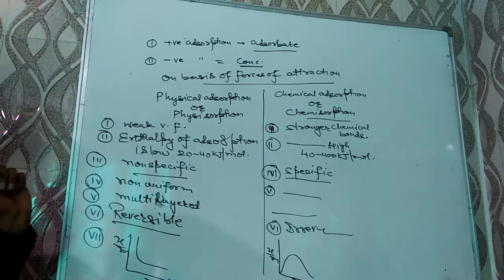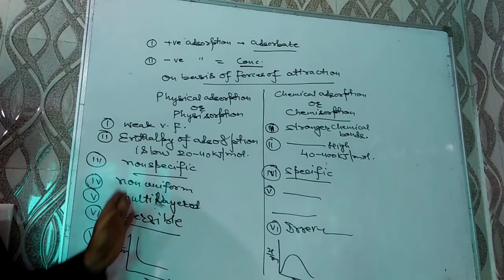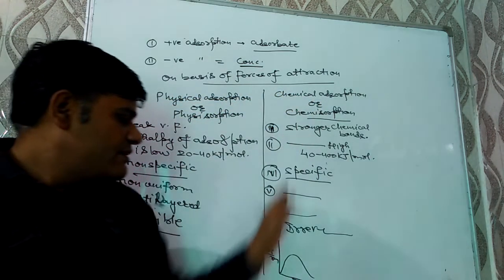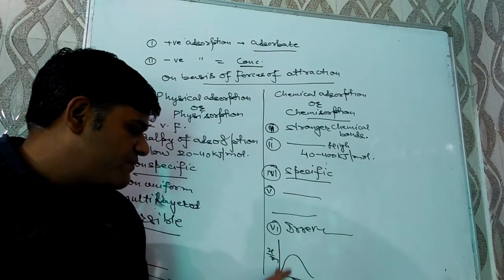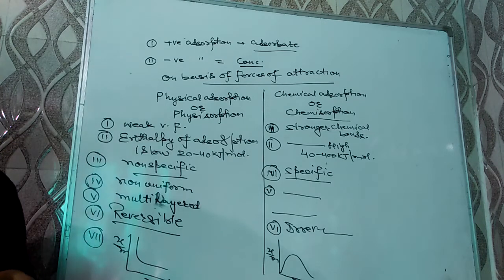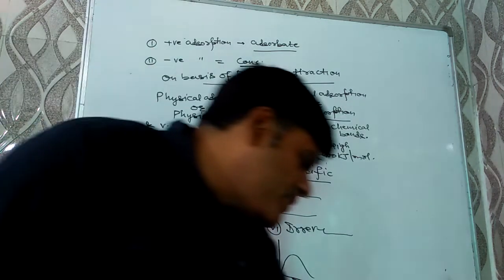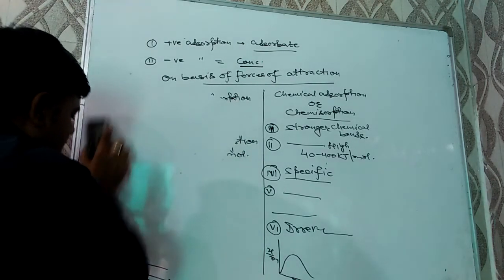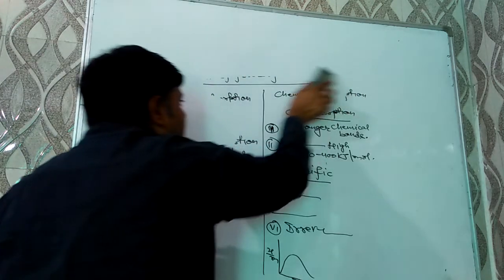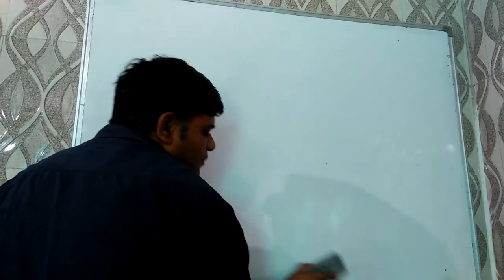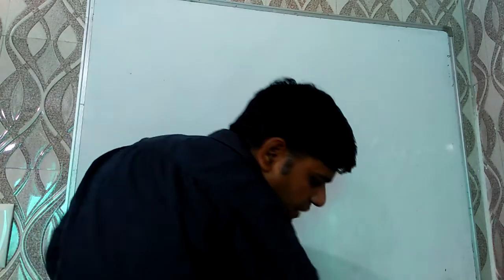There might be a question in the exam: which type of adsorption always decreases with increase of temperature? Then the answer will be physical adsorption. While there may be a question: which type of adsorption first increases then decreases with increase of temperature? Then it will be chemical adsorption. Why? The reason is simple, because initially temperature is required to provide the necessary activation energy for bond formation. Then the extent of adsorption decreases with increase of kinetic energy.